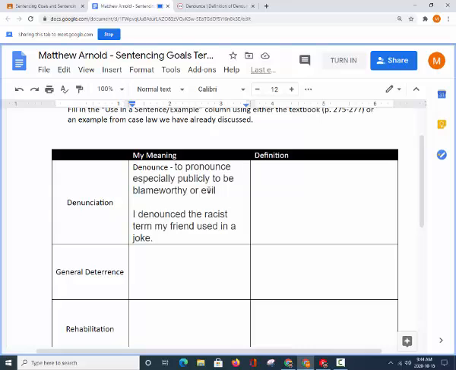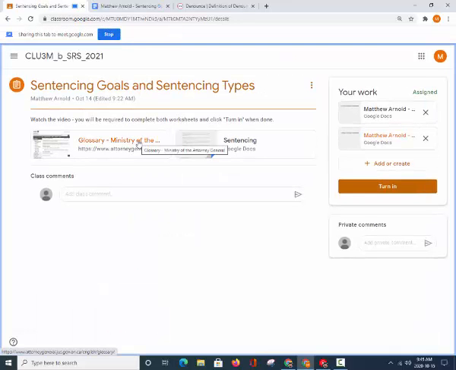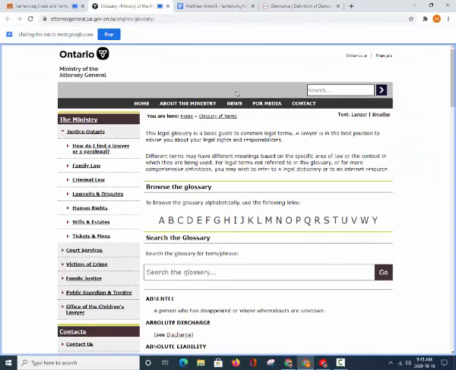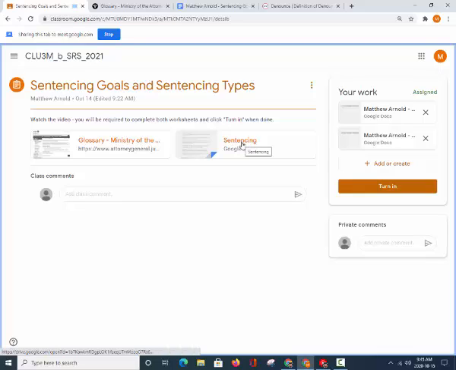So your first task is to complete the My Meaning column. You can find the definitions either in the glossary here, but you might not be able to find all of them in here. And I have also included a sheet full of definitions for you that's simply called sentencing. So that's sentencing goals. Let's move on to sentencing types.